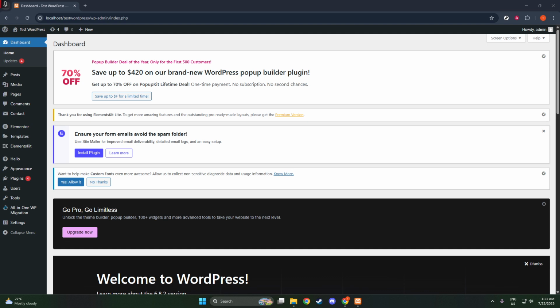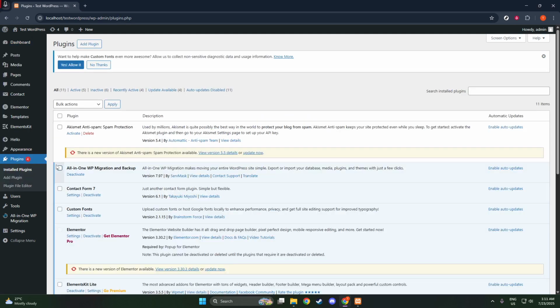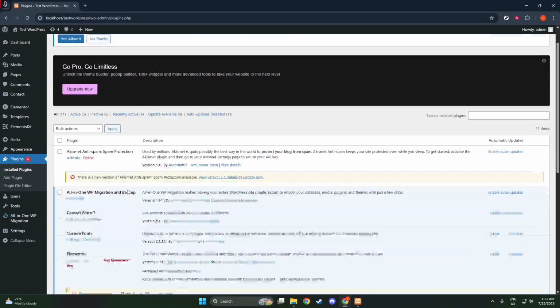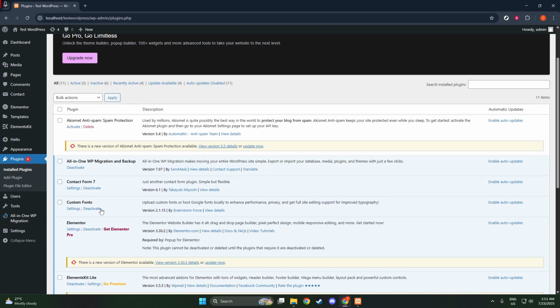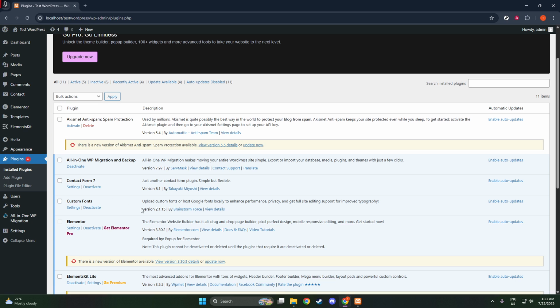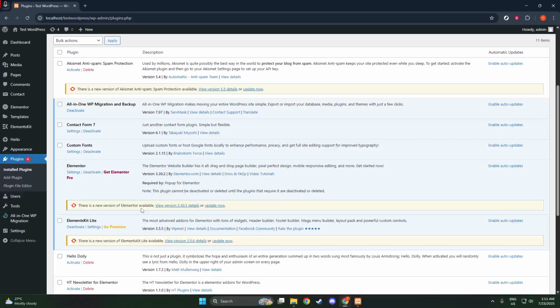The first thing to try is disabling all the plugins on your WordPress site, except for Elementor and Elementor Pro. You might be wondering why this is a good starting point. Well, the 500 error often indicates server issues, and sometimes these can be triggered by plugin conflicts. By deactivating all other plugins, you're isolating Elementor to see if it's working correctly without any interference. Once you've done this, check your site to see if the error persists.